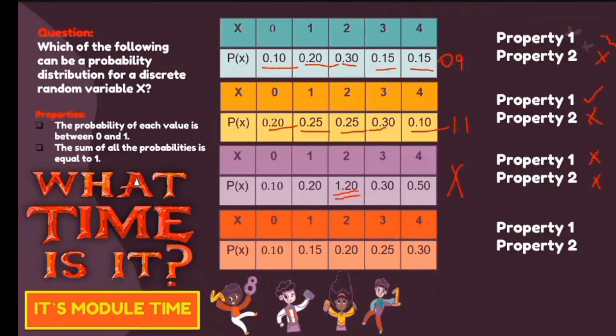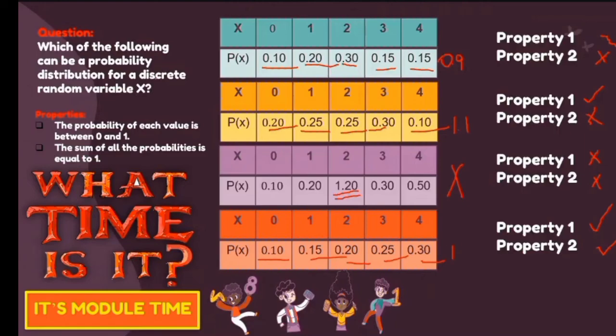And then, syempre try natin yung last kasi malay nyo wala namang sagot, diba? But for this given item, sure na syempre merong sagot. So for this part, the probability of each value is between 0 and 1. Lahat naman to pasok, diba? And then, if we will try to add or get the sum of the probabilities, mag-arrive lang tayo with 1. So meaning to say, it will satisfy both property 1 and 2.